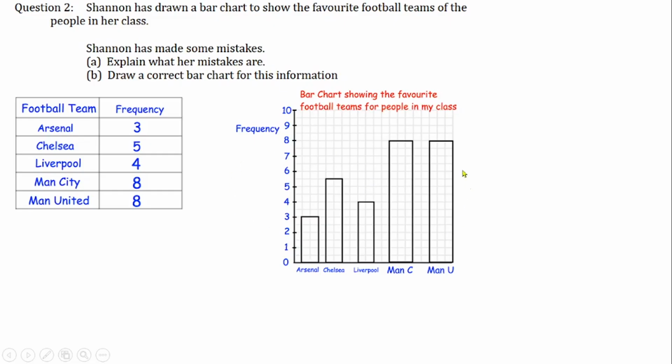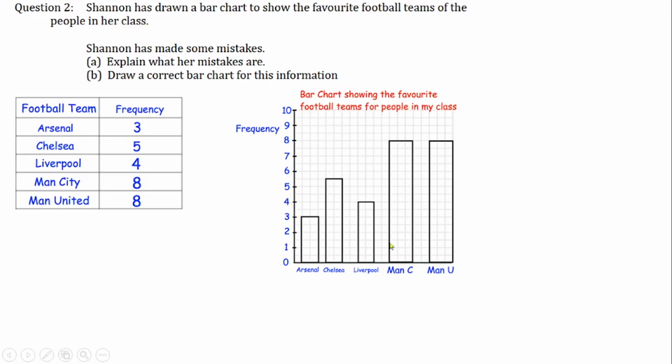This is the bar chart that Shannon drew using this information, and if you look at it critically, there is a mistake in the bar chart she has drawn. They want you to highlight the mistake that she has made.